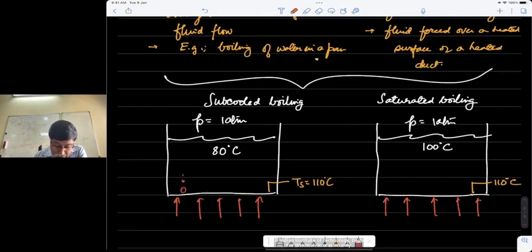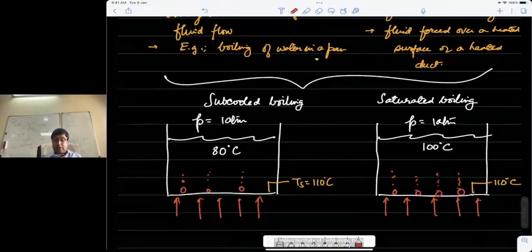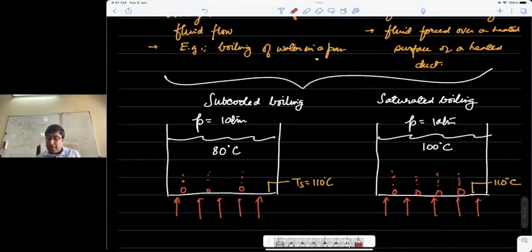Except in the first case, you will see that the bubbles will depart, but will quickly collapse in the liquid, and by collapsing they will transfer their energy to the liquid, raising its temperature. In the second case, the bubbles may even collapse, but they will rise further, and they can always coalesce. So there are two different scenarios in that sense.